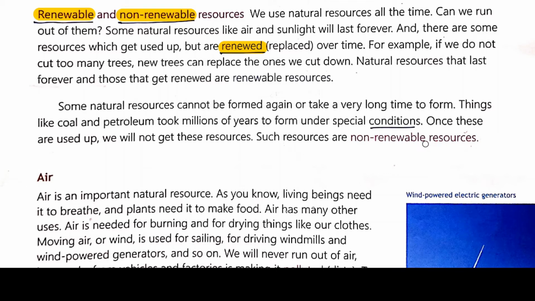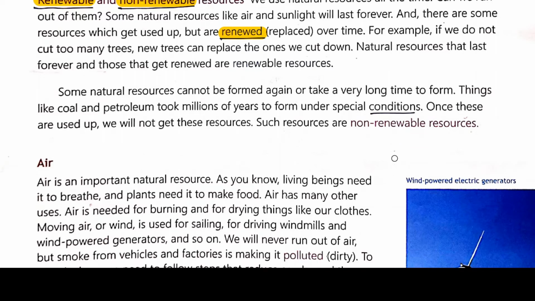Some natural resources cannot be formed again or take a very long time to form. Things like coal and petroleum took millions of years to form under special conditions. We can give the example of coal and petroleum, which take millions and millions of years to form again. So once these are used up, we will not get these resources. If they finish, then we cannot get them immediately. So such resources are known as non-renewable resources.